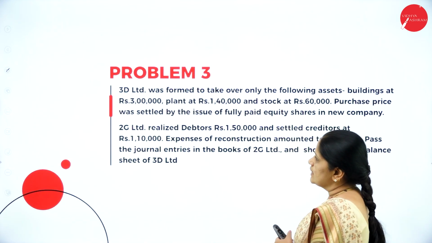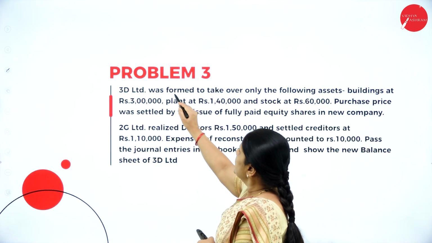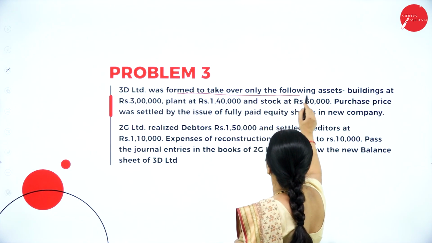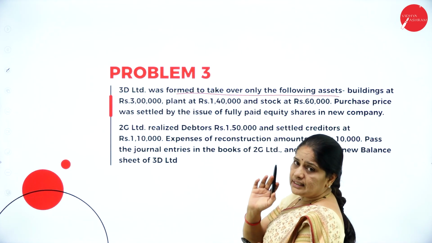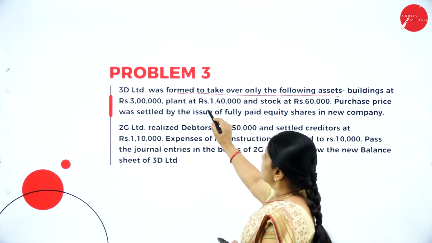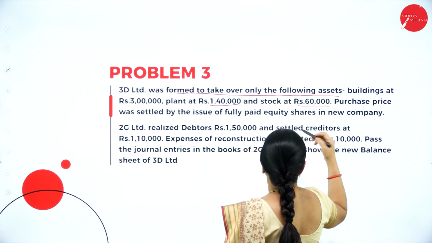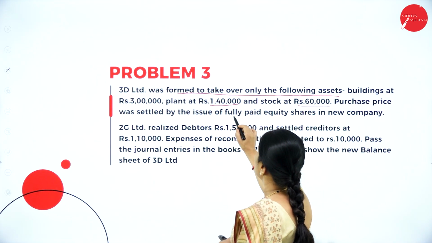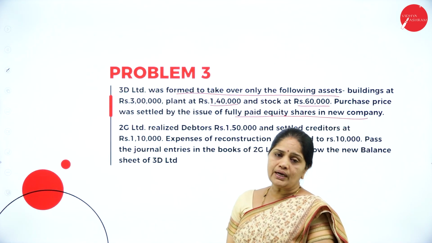Then next we have here additional information. 3D Limited was formed to take over only the following assets. So they are not taking over all the assets, only the following assets. Now what are they? Buildings at 3 lakhs, plant at 1,40,000, stock at 60,000. Purchase price was settled by the issue of fully paid equity shares in the new company.